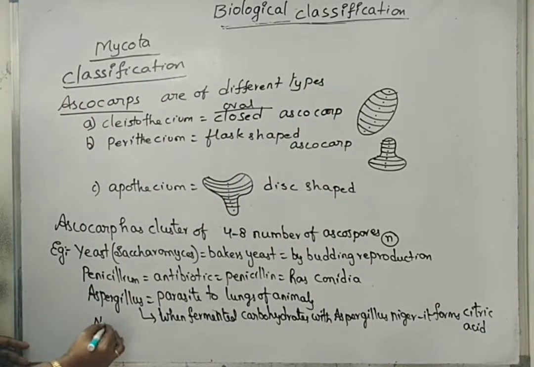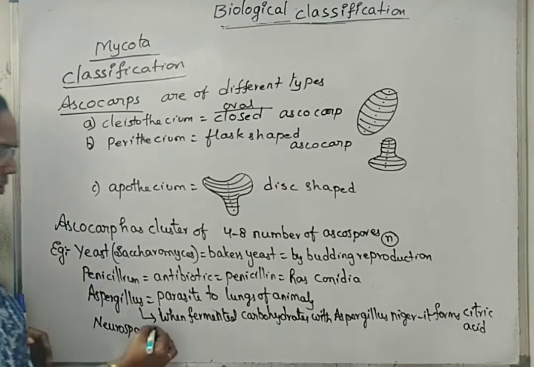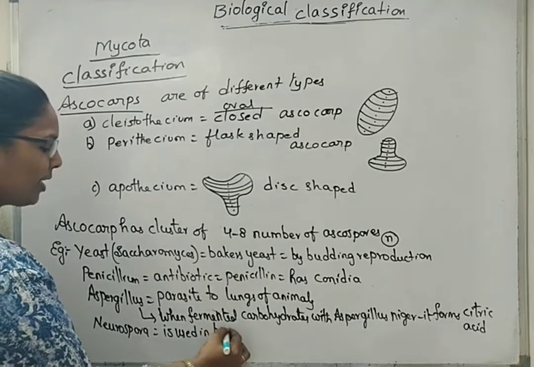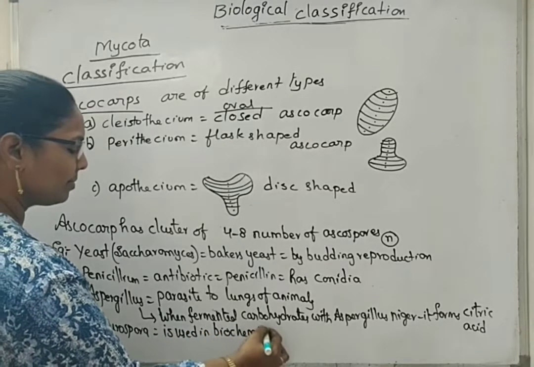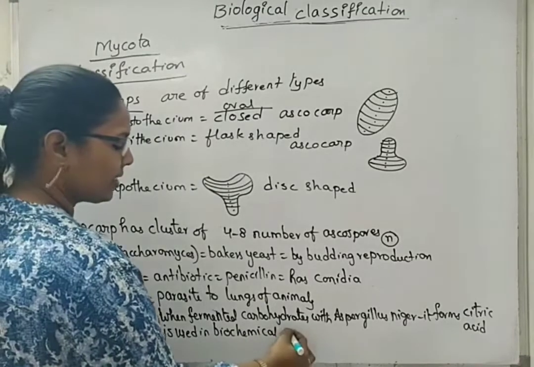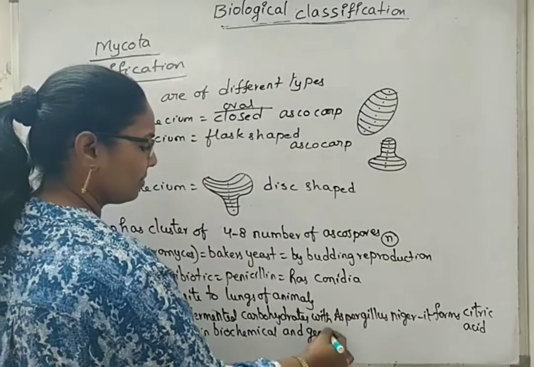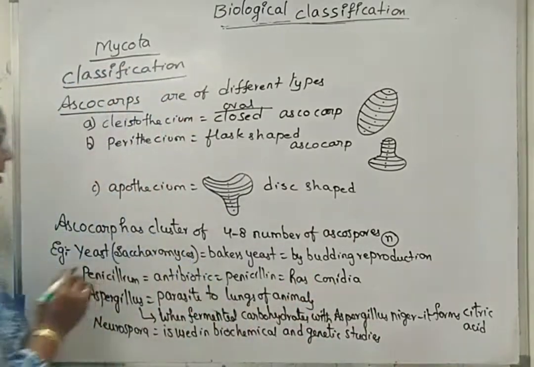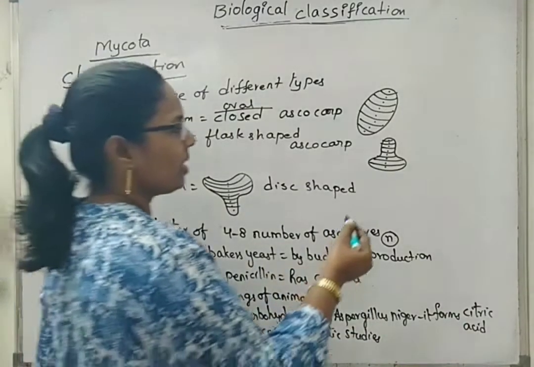Next, about Neurospora. Neurospora is used in biochemical and genetical studies. Next, other examples are there.